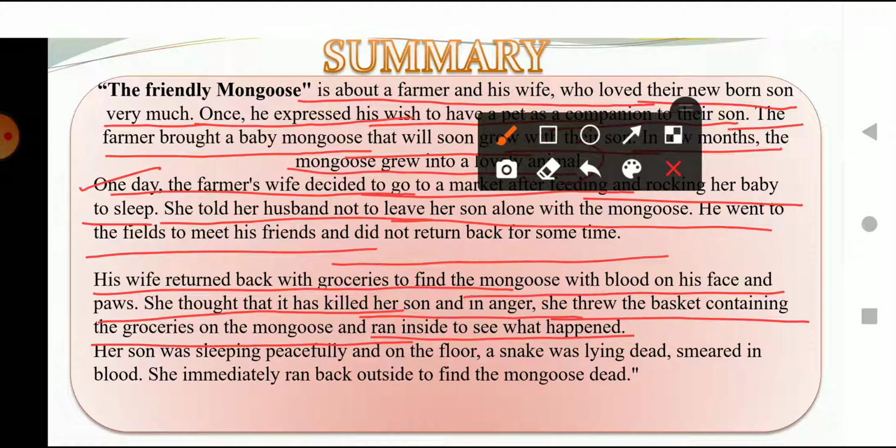welcome the farmer's wife. As soon as she saw the mongoose having blood over his face and palms, she was angry and sad, and she just assumed that the mongoose had killed her son, and that all the blood was of her child. So in anger, in rage, she threw the basket full of groceries on the head of the mongoose, okay. And the mongoose died instantly. After that, she ran inside the house to look at her baby, okay.